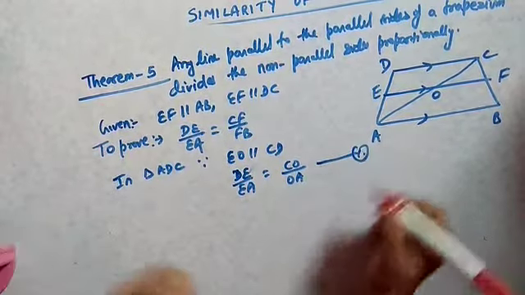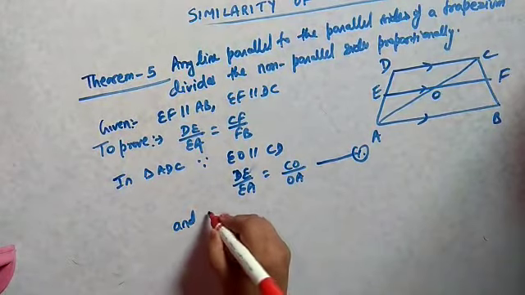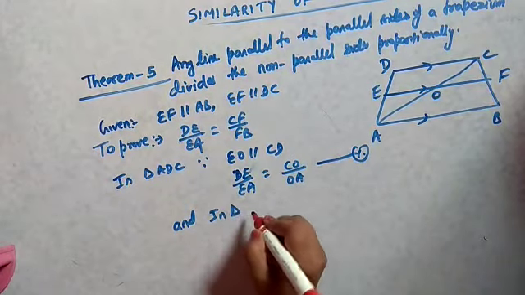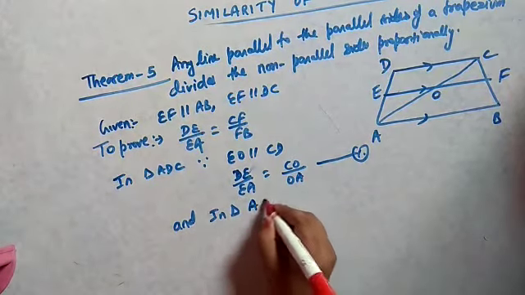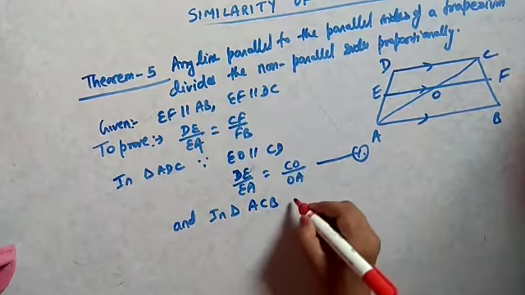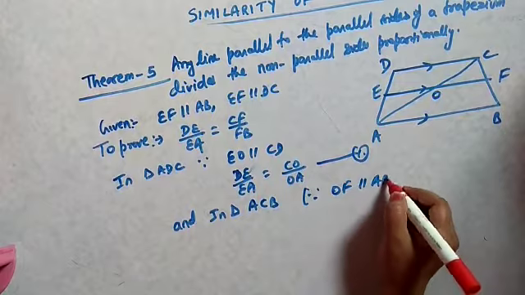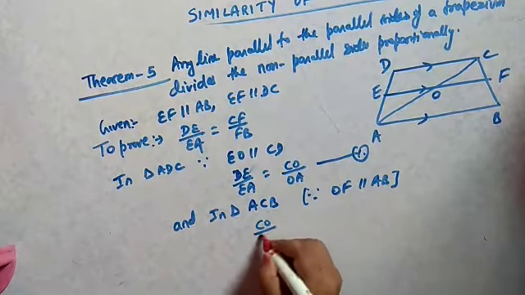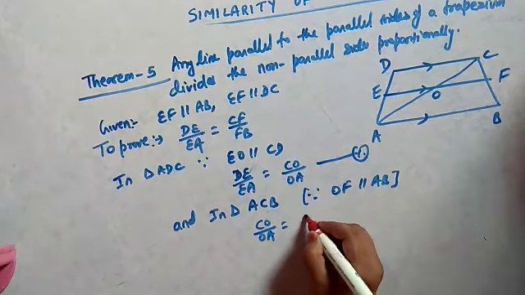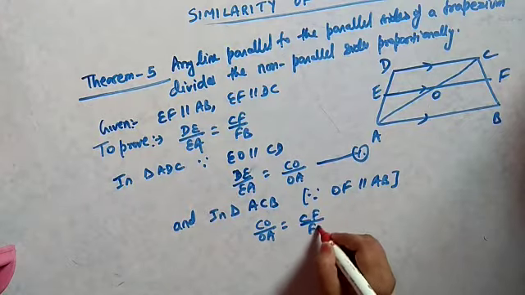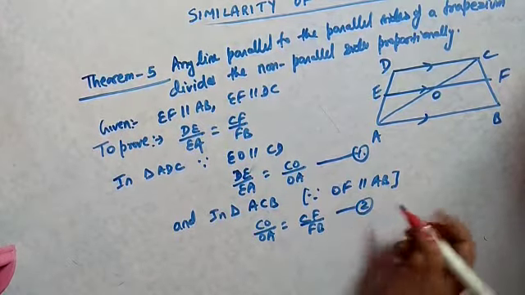This is equation 1. And in triangle ACB, since OF is parallel to AB, we can say CO by OA equals CF by FB. This is equation 2.